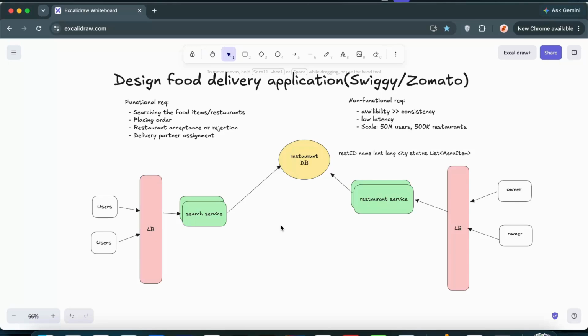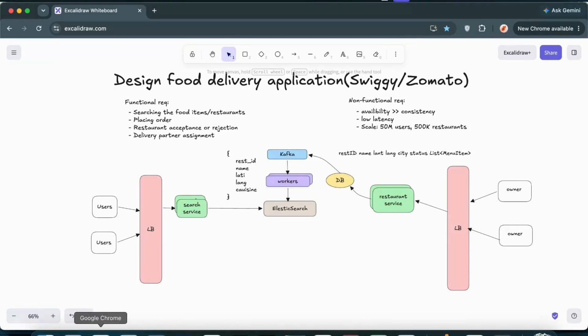But now let's just add this particular flow right over here in this system. Okay, so as I discussed, there are tools called Debezium which keep on monitoring this DB related commit logs, and they put those events into Kafka, and from Kafka the workers keep on pulling those events, and they create a JSON like structure for those DB related informations, like restaurant ID, name, latitude, longitude, cuisine and all. And in bulk they put these events, this document information, into Elasticsearch. Now this document specific information gets stored in Elasticsearch in the source area, and it gets tied with a particular ID. So let us suppose this first restaurant's information gets tied with the doc1 ID, and there will be multiple such document IDs that keep on getting tied and placed into the source area.